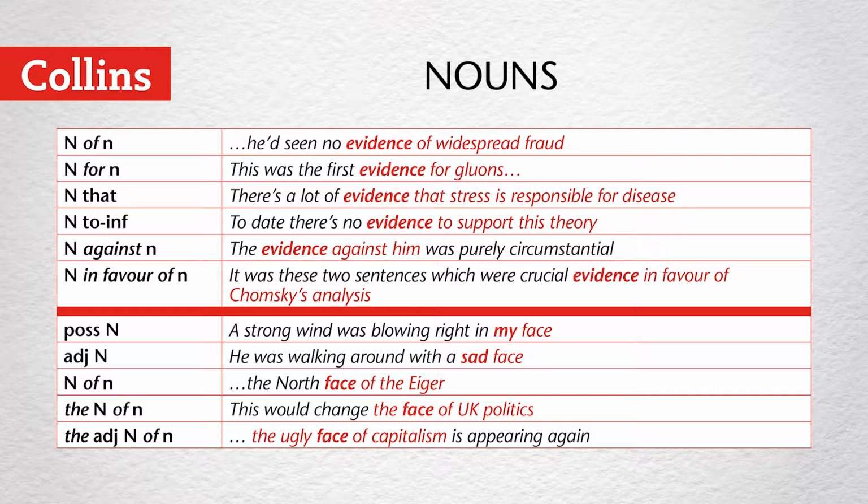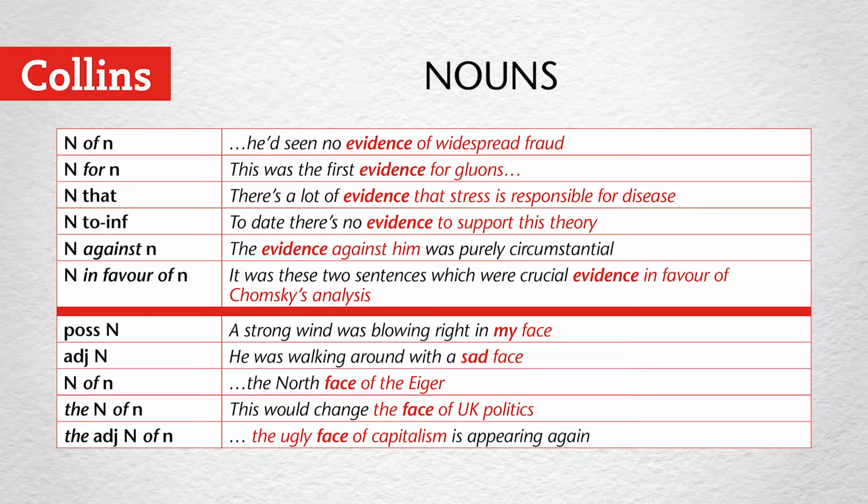When we turn to the word face, we're sometimes looking at things that come in front of the noun. For example, when face is the body part, in my face, it's preceded by a possessive. But when it's something like he was walking around with a sad face, you need the adjective, so the pattern is adjective noun.